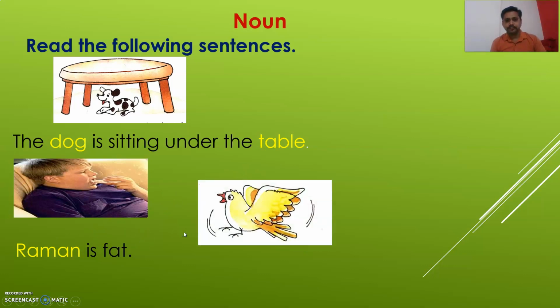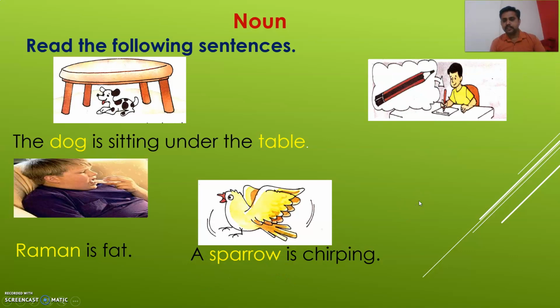Next one is there is a bird. So read this sentence. A sparrow is chirping. So sparrow is a bird. Sparrow is the name of the bird. Let's move on to the next picture. Here there is a pencil and boy is writing something with the help of the pencil. So student, here is the sentence. Read this sentence. He writes with a pencil. So here the word pencil, which is colored, is a name of thing.